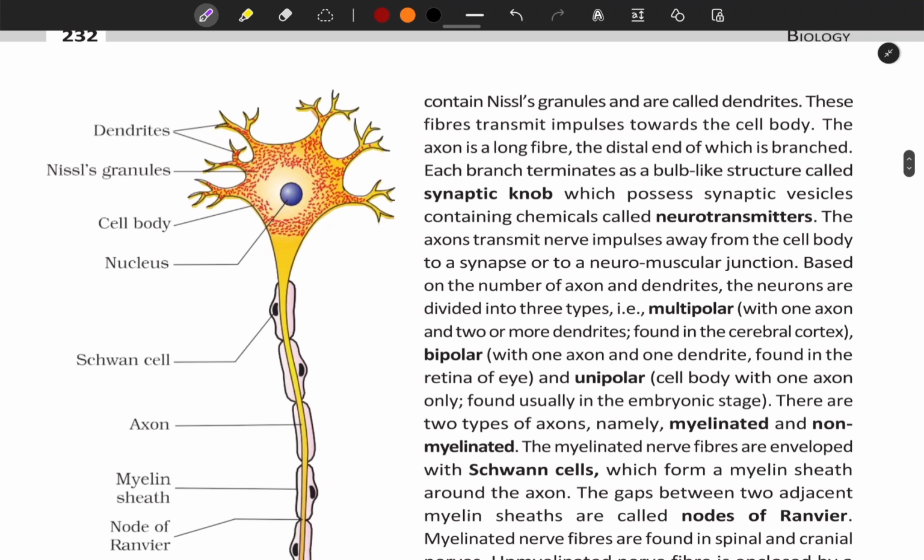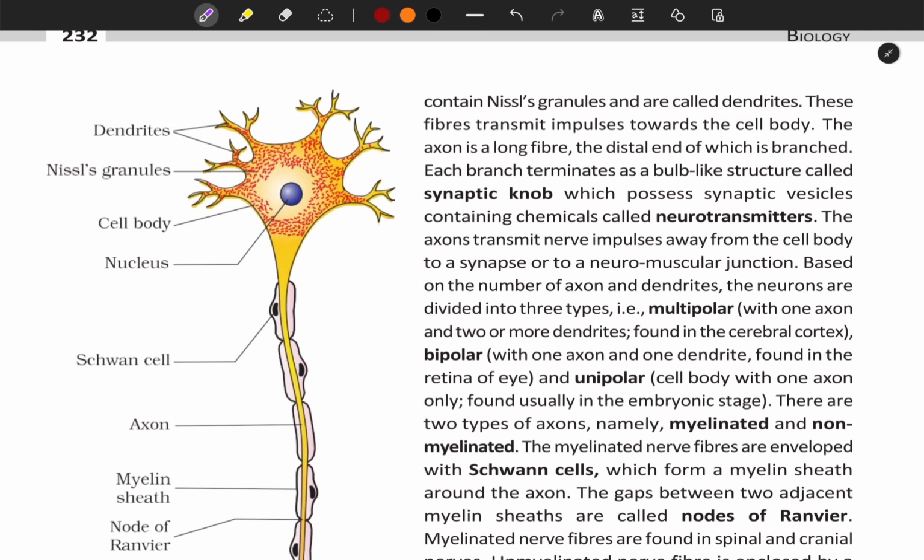These fibers transmit impulses towards the cell body. The axon is a long fiber, the distal end of which is branched. Each branch terminates as a bulb-like structure called a synaptic knob, which possesses synaptic vesicles containing chemicals called neurotransmitters. The axons transmit nerve impulses away from the cell body to a synapse or to a neuromuscular junction.